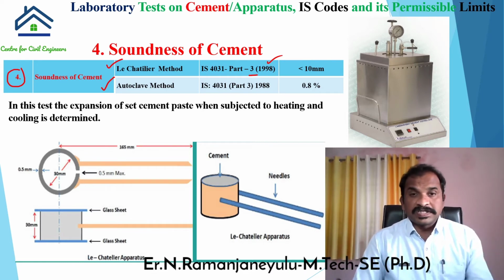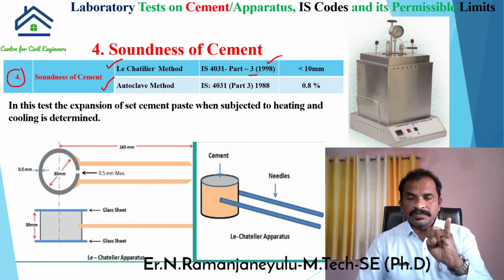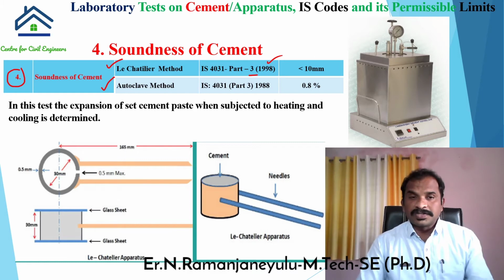Whenever we use such cement, there is a chance of failure in the structure. That's why we need to determine the soundness of cement. The main reasons for getting unsound cement are unburnt lime in the cement and also magnesium content.